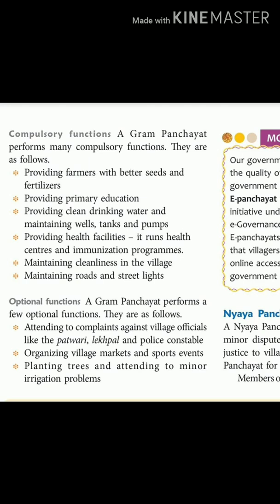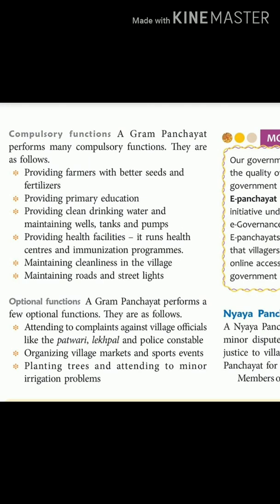The first one says providing farmers with better seeds and fertilizers. Now we know that the majority of the people in the villages in India are farmers. So the Gram Panchayat's main, compulsory duty is to provide better seeds and fertilizer to the farmers, because farmers are the ones who give the grain and crops for the whole country to feed.